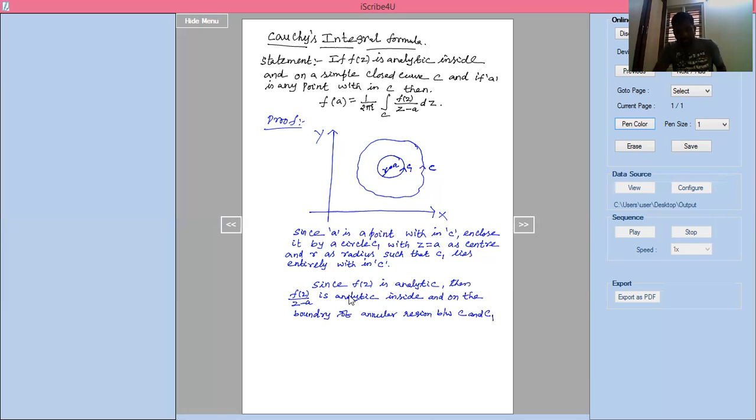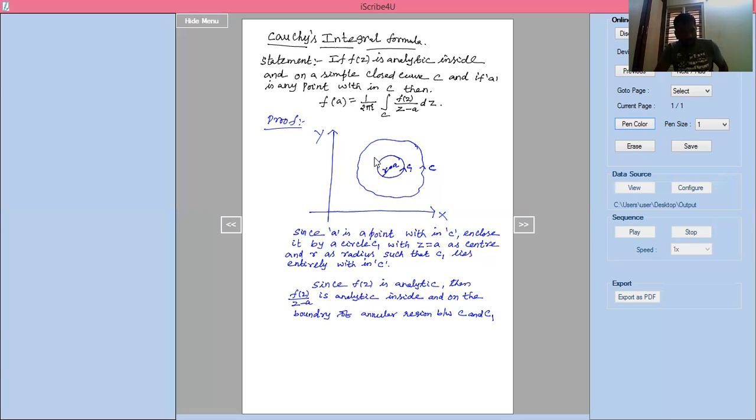What is the annular region? I will tell here. Since f of z is analytic, as given, f of z divided by z minus a is also analytic, where z minus a is the equation of a circle of radius r. So f of z divided by z minus a is analytic inside and on the boundary of the annular region between C and C1.